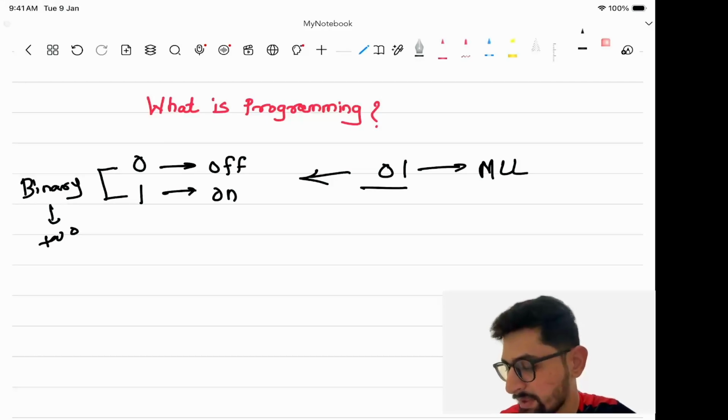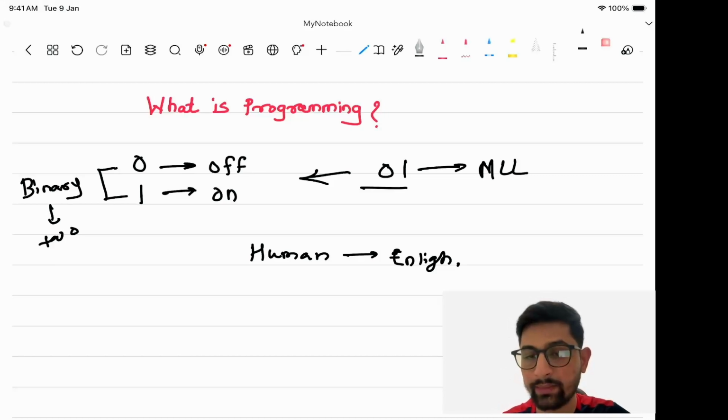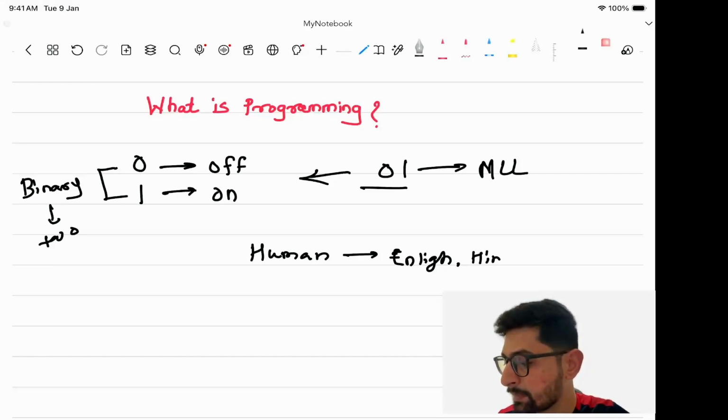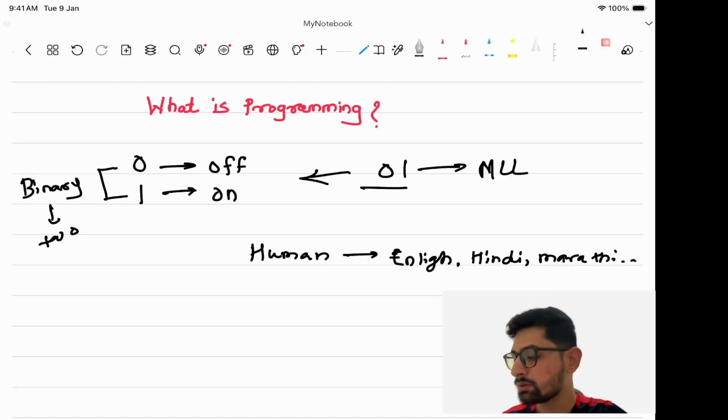And humans can communicate through the English language. Hindi is there, then we have Marathi, right? So many languages are there. Whatever languages humans talk, we call those high level languages.